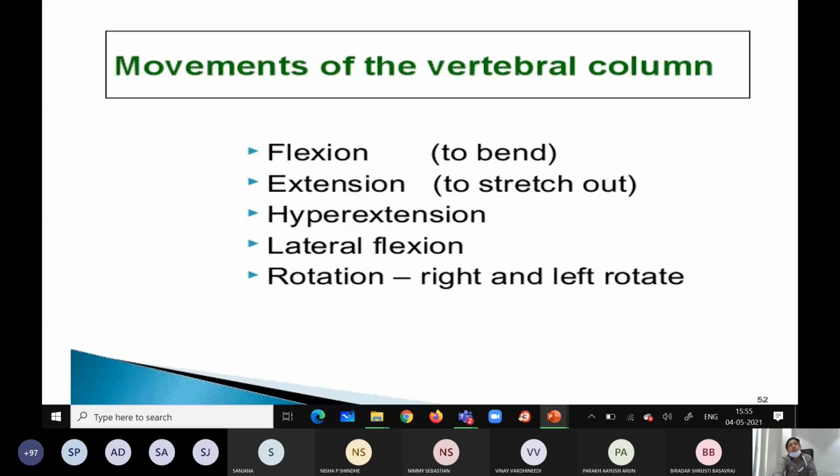So you know already with this, you can judge what the movements are at the level of this vertebral column. Flexion is to bend, extension is to stretch out. You are getting my point? Flexion means to bend, extension to stretch out. Then again hyperextension, lateral flexion, then rotation on either side, right and left.